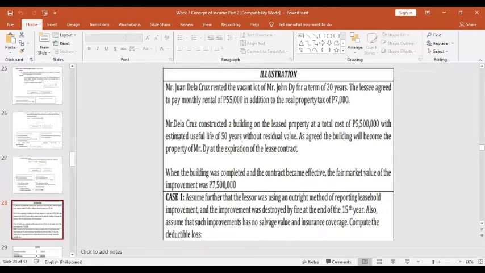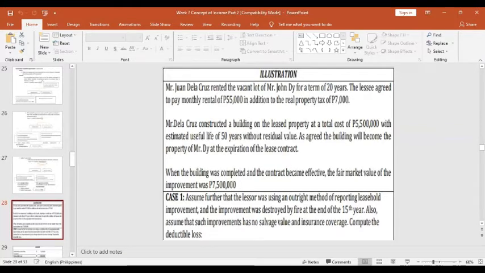Mr. de la Cruz constructed a building on the leased property at the total cost of 5.5 million, with an estimated useful life of 50 years without residual value. As agreed, the building will become the property of Mr. D at the expiration of the lease contract. When the building was completed and the contract became effective, the fair market value of the improvement was 7.5 million pesos. So let's have the following cases.